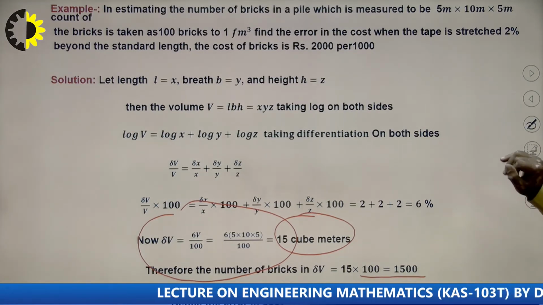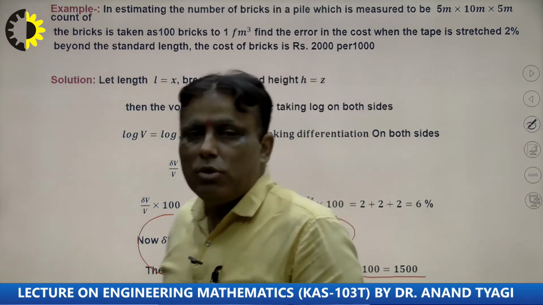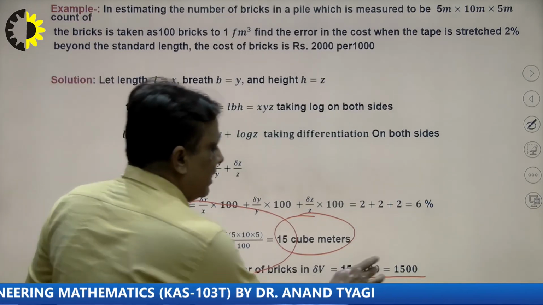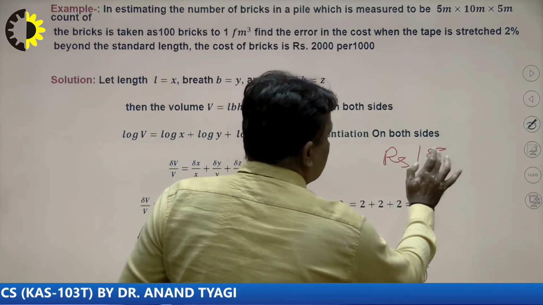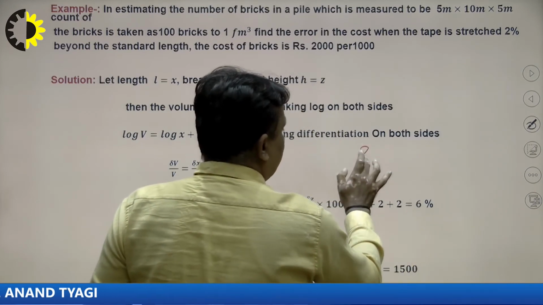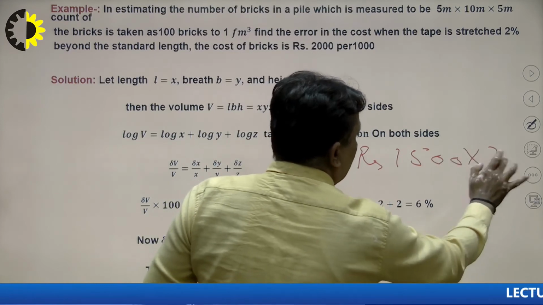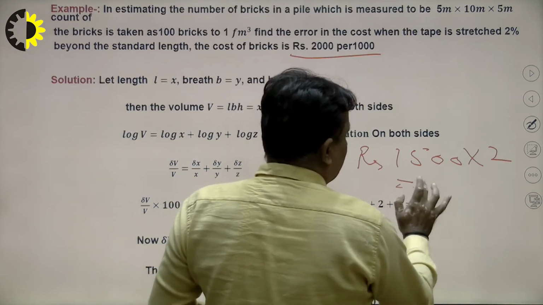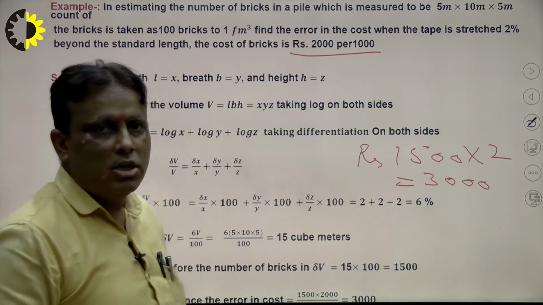Now we see here, what will be the cost error? Hence the cost error will be here, right, because rupees 2 is for 1 brick. We see here the cost error is 1500. What will be the error in cost of bricks? Rupees 1500 multiplied by 2, because rupees 2 is for 1 brick, I write here, right? So what will be the effect on cost? 3000 rupees. That means the error in cost is rupees 3000.